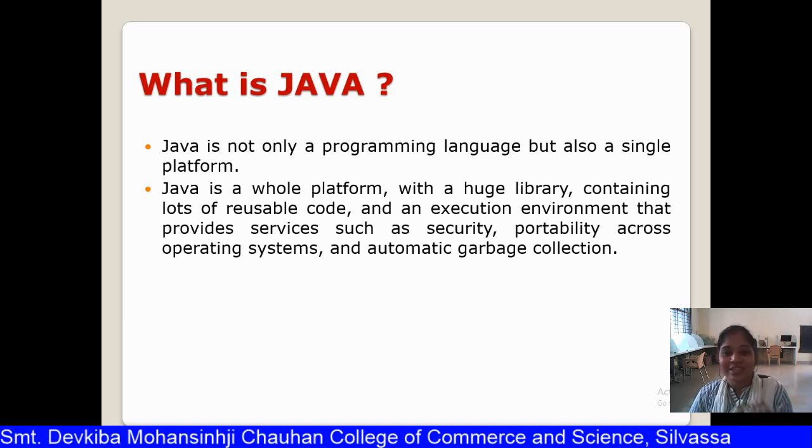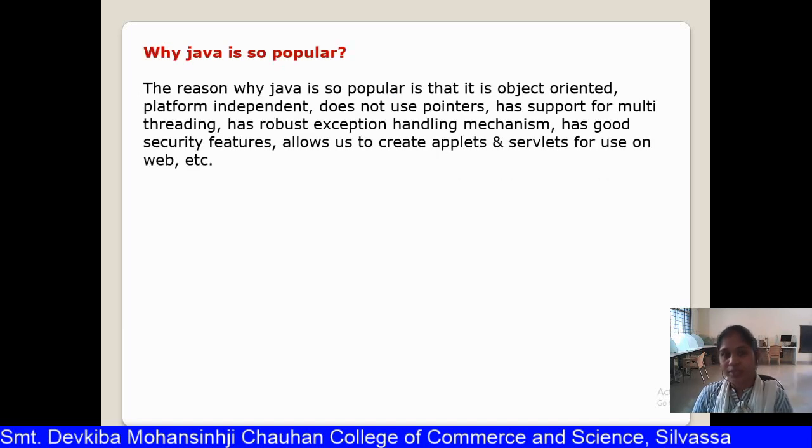It also provides many features like an execution environment that provides services such as security, portability across operating systems and automatic garbage collection. All these are very good features provided by Java. Java was developed by Sun Microsystems in 1991. The next question is, why is Java so popular?